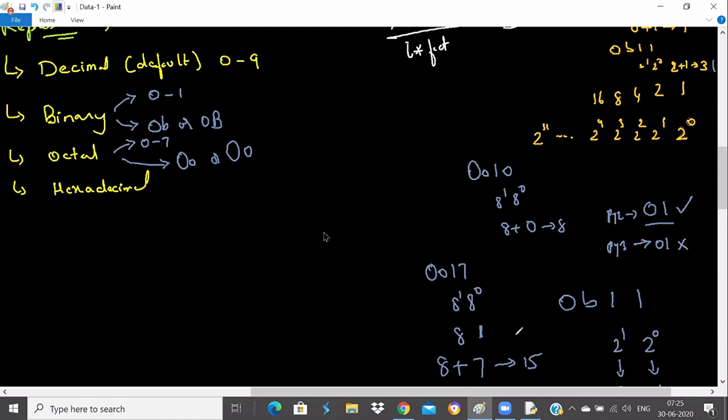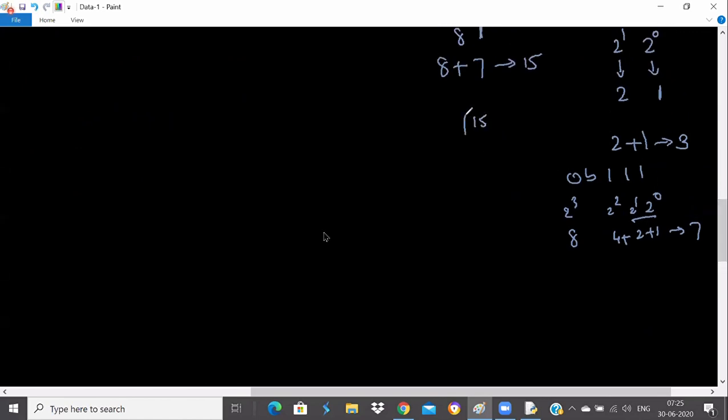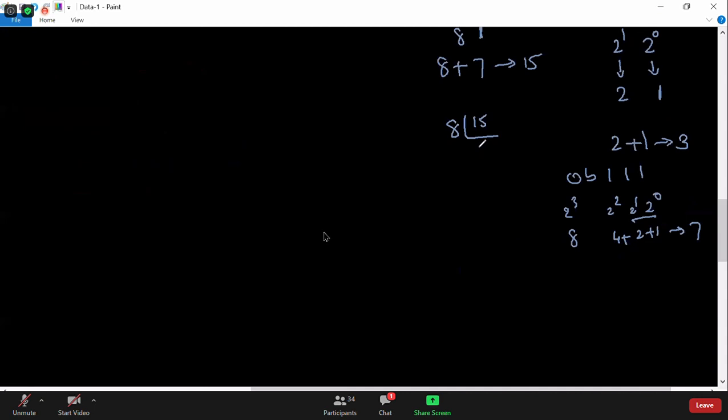If it is reverse, like you want to convert a decimal to octal, then you will divide. Like I want to solve this 15, which is a decimal, and now I want to find the octal number. I will divide this number. 8 into 1 will give you 8 and the remainder is 7. The remainder is 7. And now what we got is 8, right? So 8 into 1 will give you 8, so it will be 1 7 actually. In octal it will be 1 7.